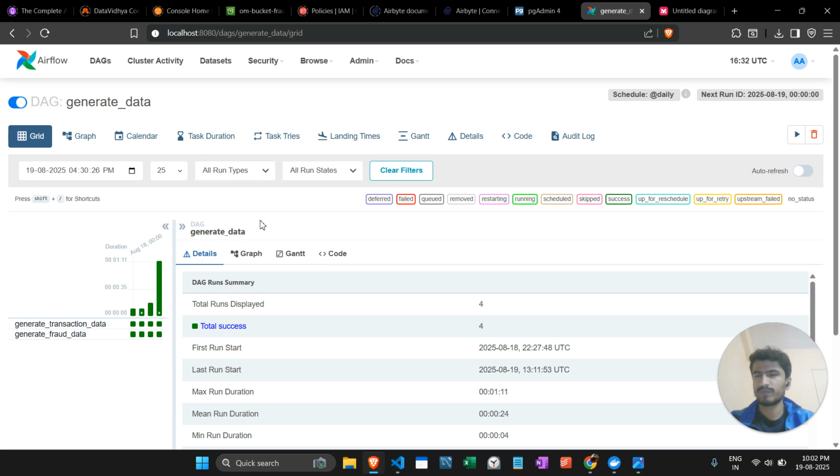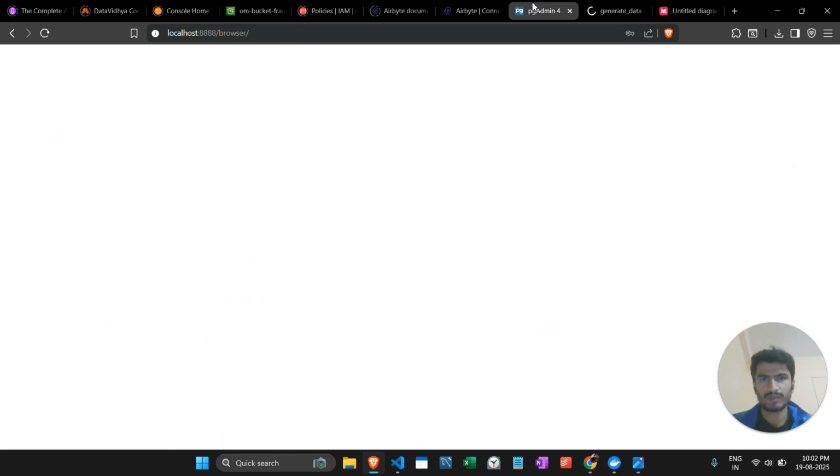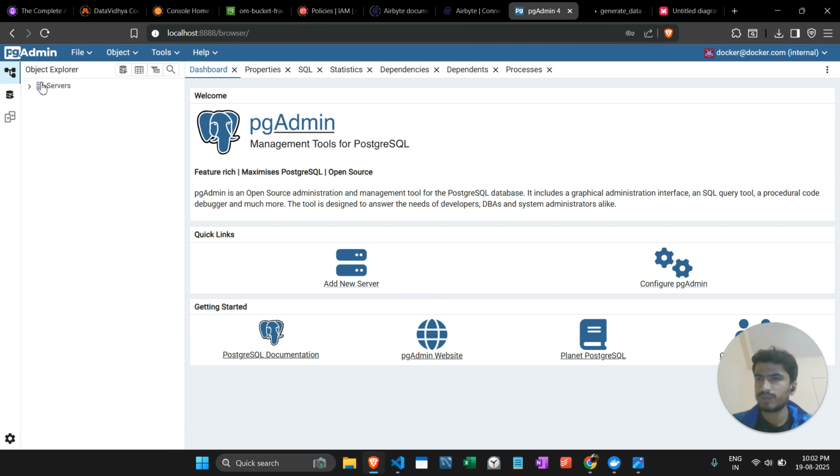This is our generator. That's our first tag. Here I'll show you the graph. It's taking pretty much time. I'll show you my Postgres server, which is currently running on the Docker container.